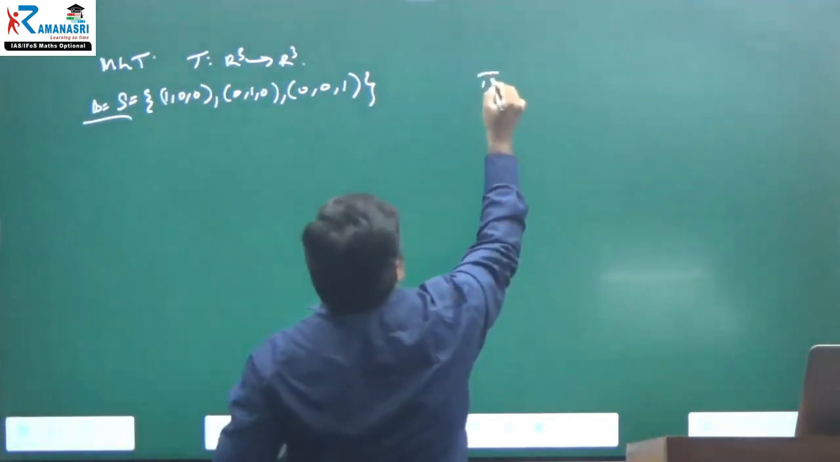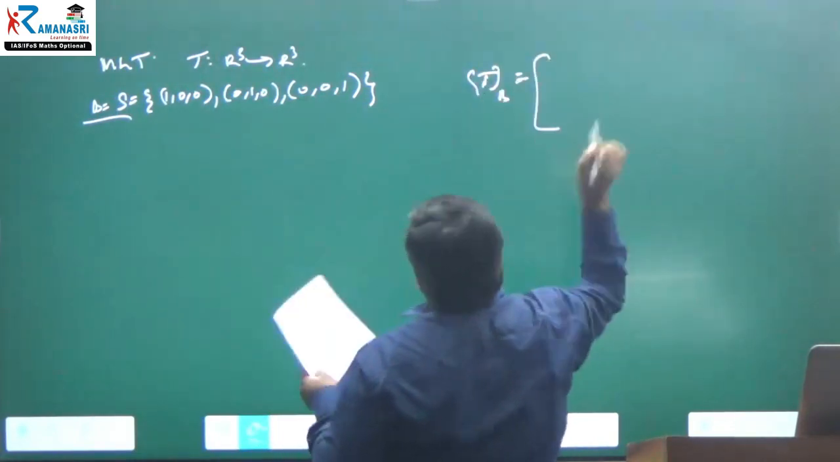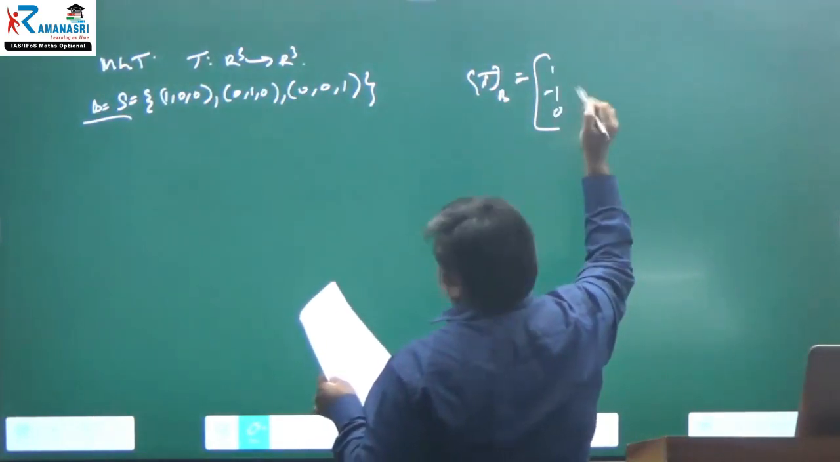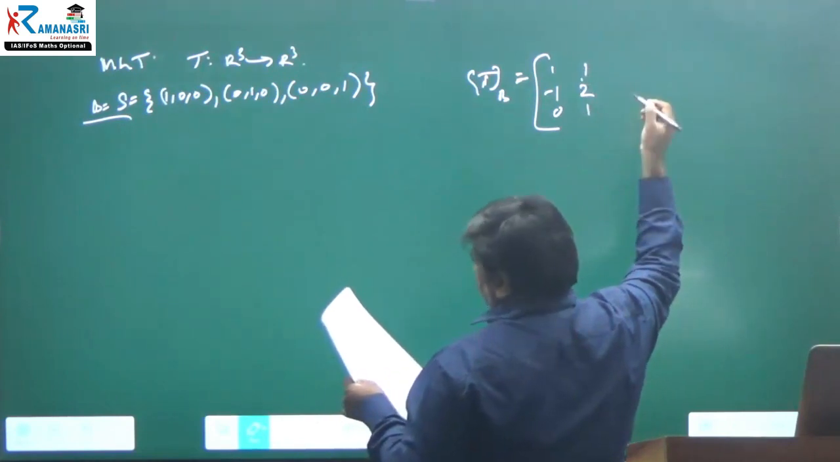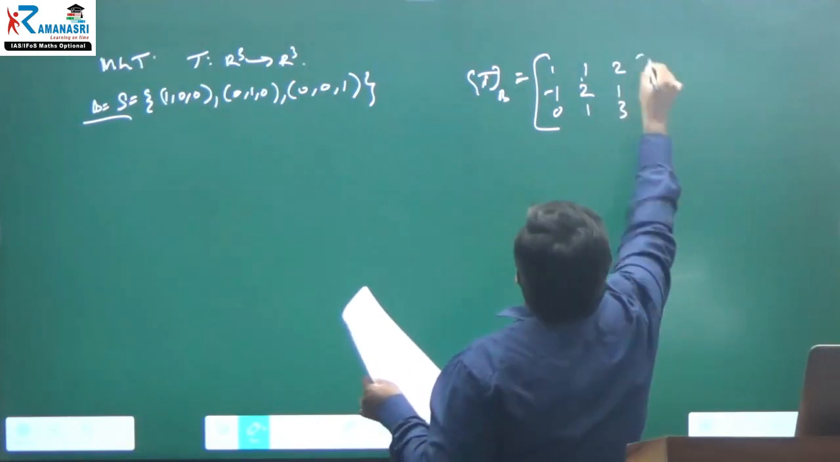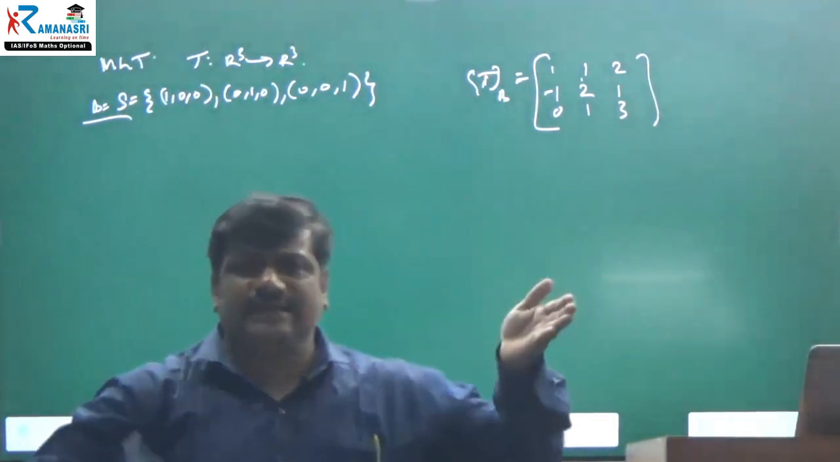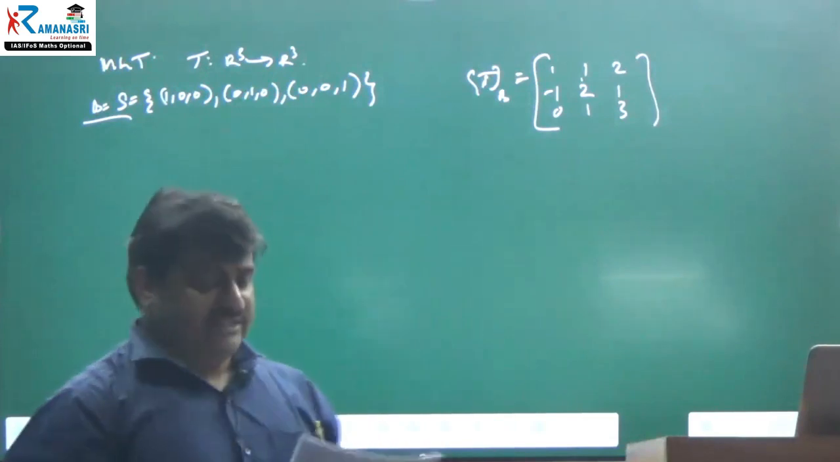T of B they have given. We have to write it column wise only. What is the first column? (1, -1, 0). The second one is what? (1, 2, 1). What about the third column? (2, 1, 3). We are able to find the scalars and we have to write them column wise.